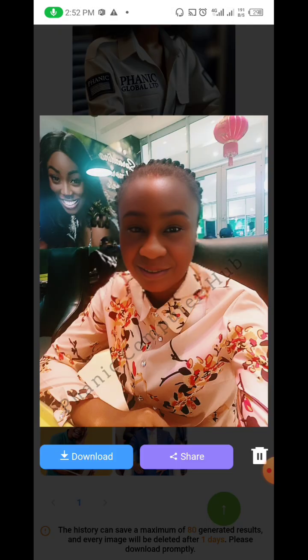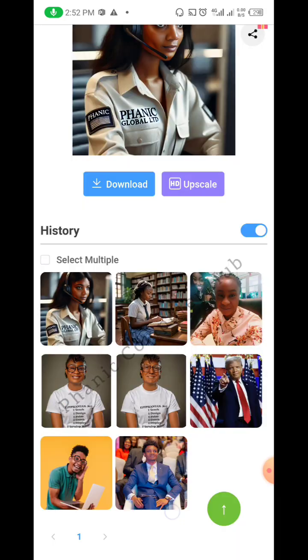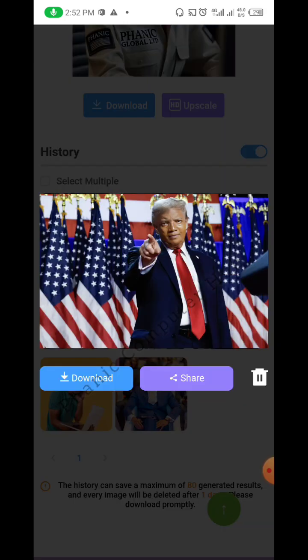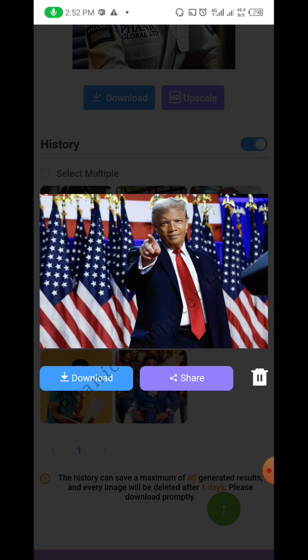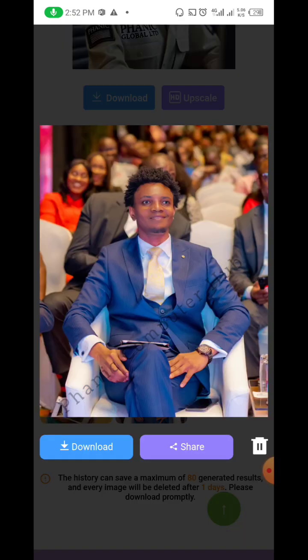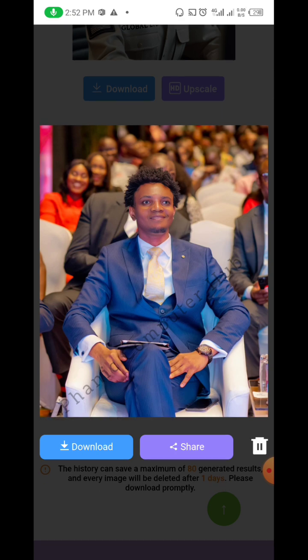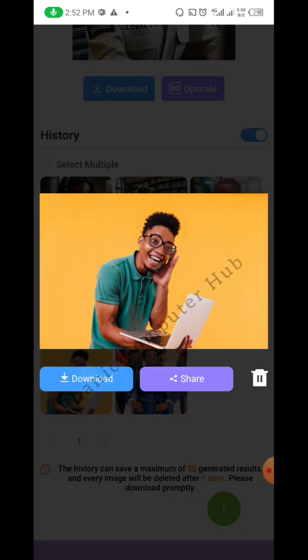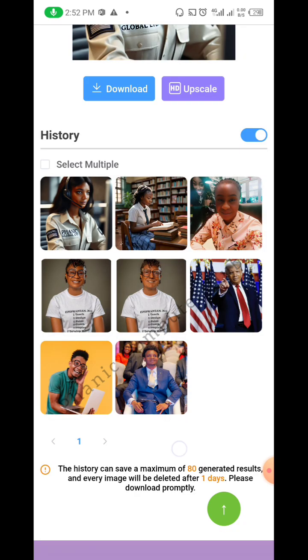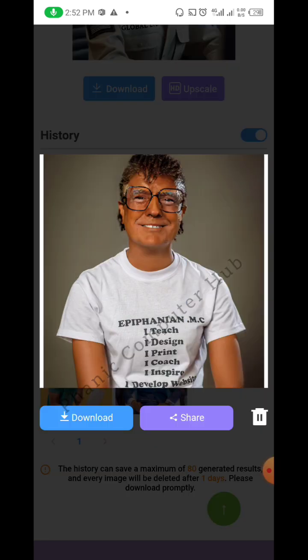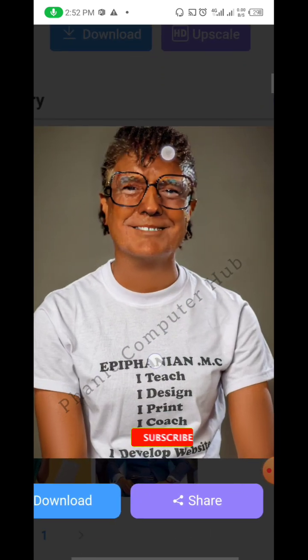This is my image. I use Mrs. Ifanyeze, I know her on Facebook, I use her face to fill up. Then I just use my face on Mr. Donald Trump. This one I use my face on Mr. John Obidi. Can you see? This is not beautiful, bro. I even use my face on this. Can you see, guys? See this one, I use my face on Mr. Donald Trump.